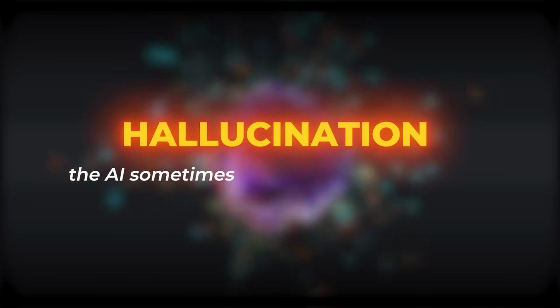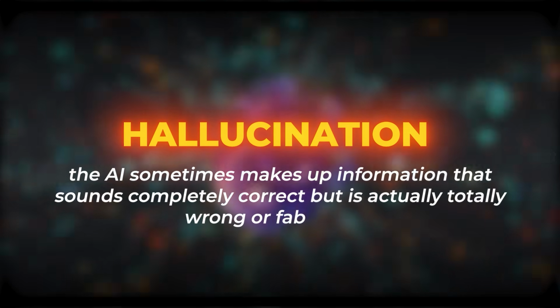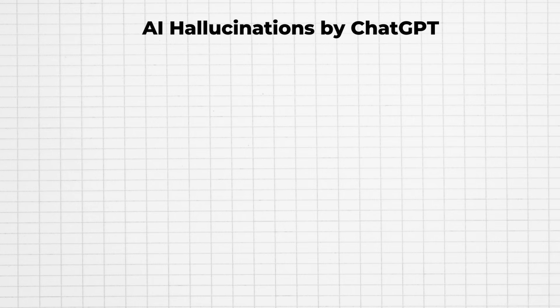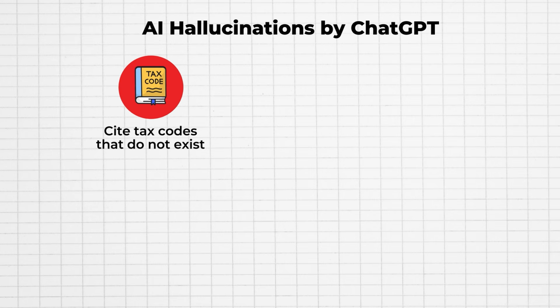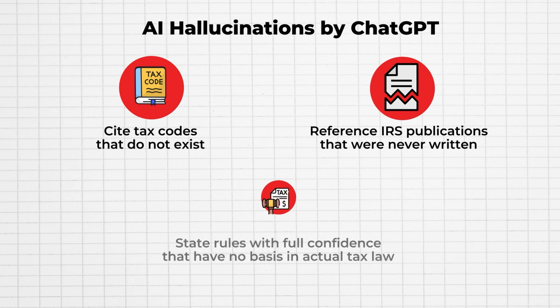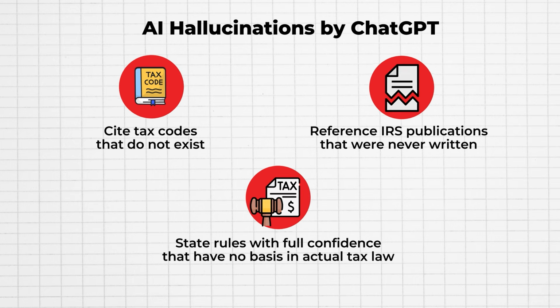The second major issue with ChatGPT for tax planning is something called hallucination, which means the AI sometimes makes up information that sounds completely correct, but is actually totally wrong or fabricated. If you have been using ChatGPT for any amount of time, then you probably have experienced this yourself. I have seen ChatGPT cite tax codes that do not exist, reference IRS publications that were never actually written, and state rules with complete confidence that have absolutely no basis in actual tax law.